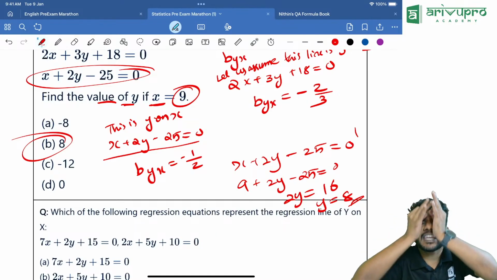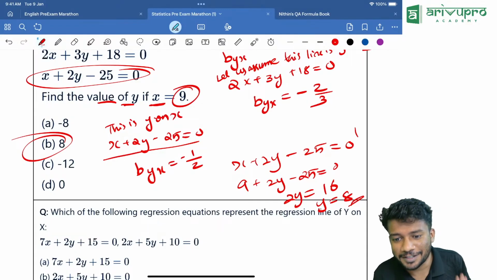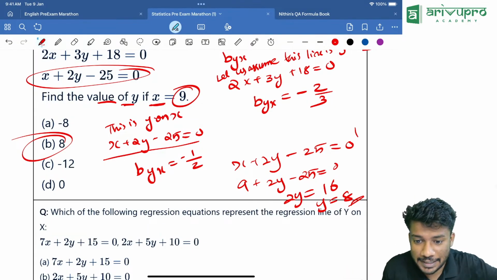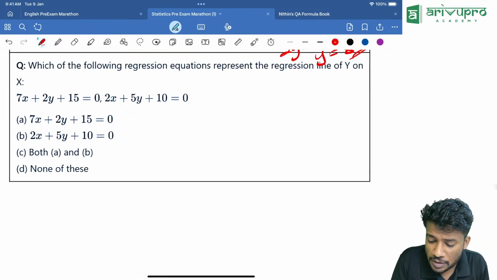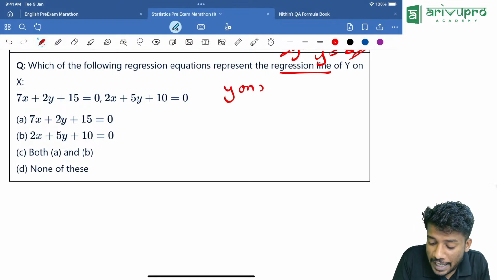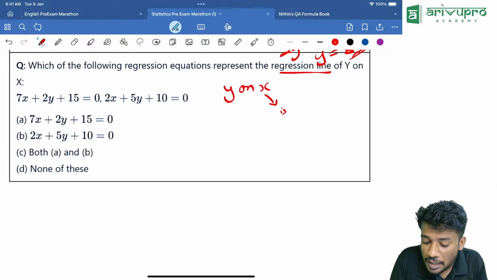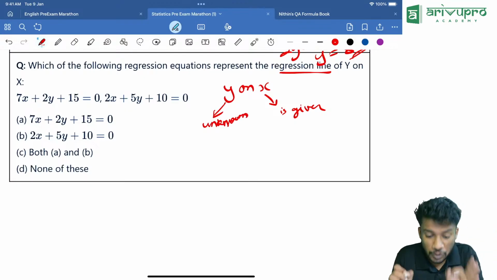This is very important. I am telling you, this type of question will be there. Okay, very important. Now, which of the following regression equations represents the regression line of y on x? Y on x means x is given, y is unknown. Keep that in mind. It is very easy to think in that way.